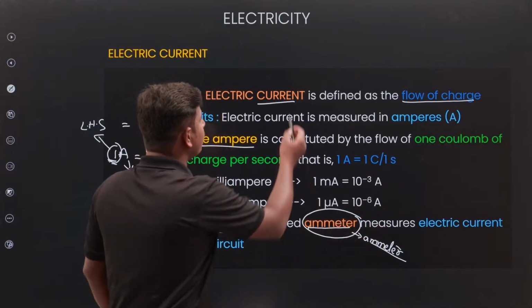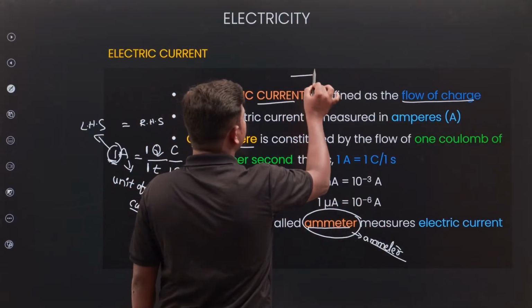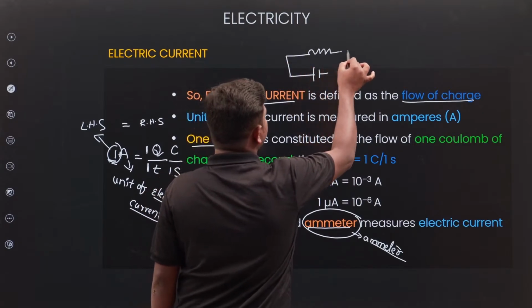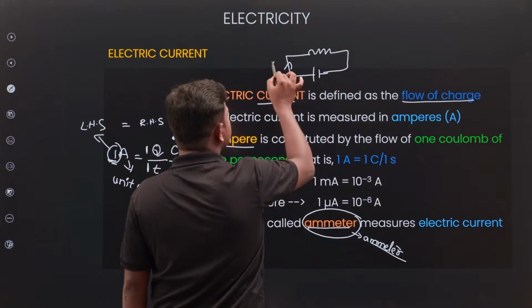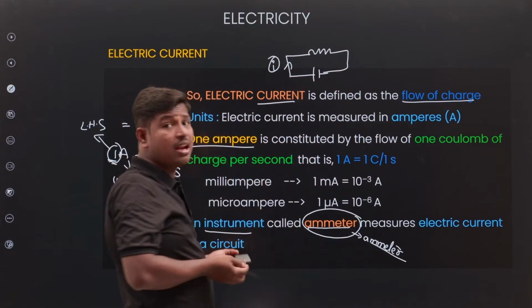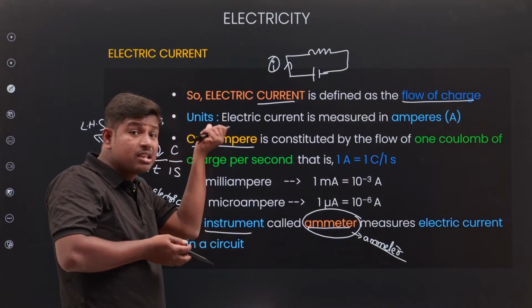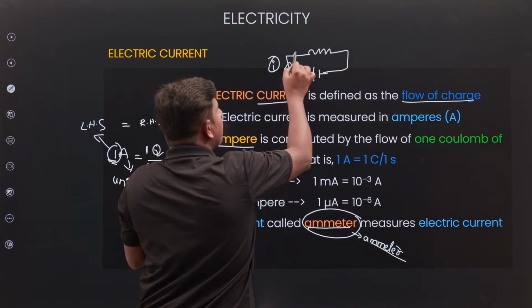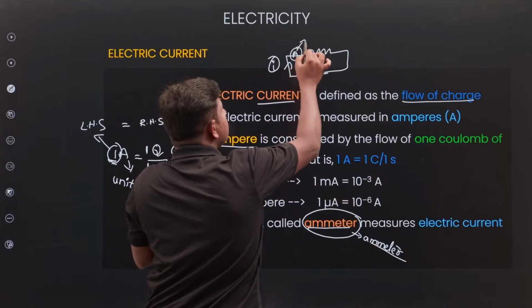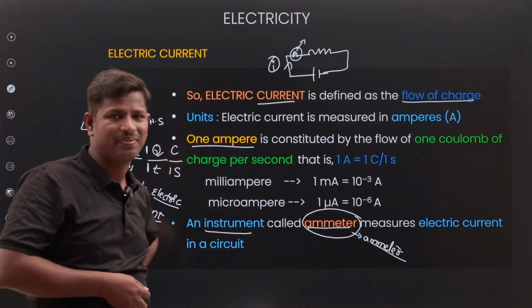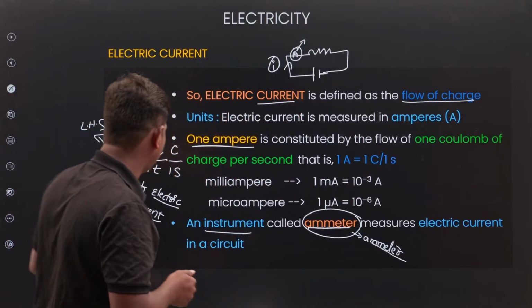This ammeter helps us find the current in a given circuit. For example, I take a circuit with one battery and a resistance. If current is passing through the circuit and I would like to calculate how much current is present, I will put an ammeter, and by the ammeter I can calculate the current. Clear? Next.